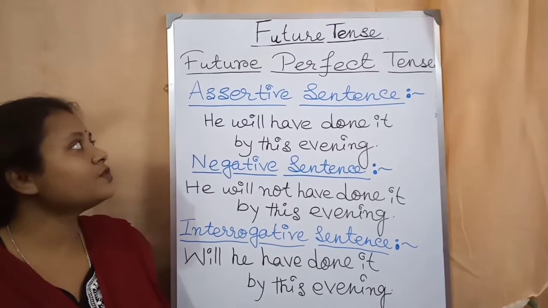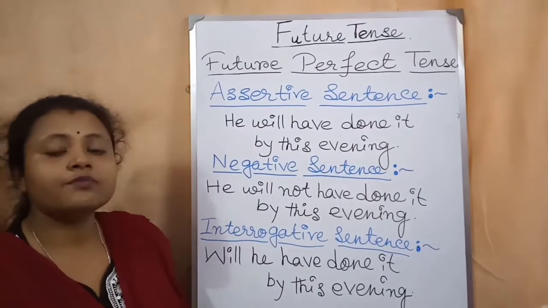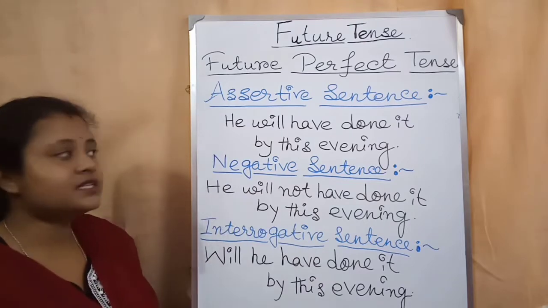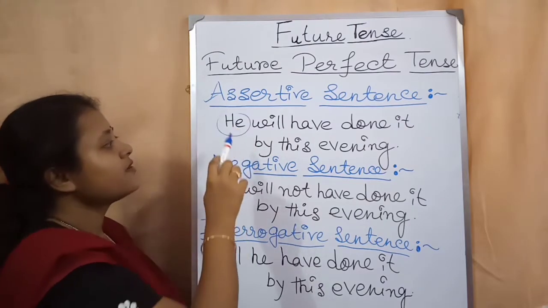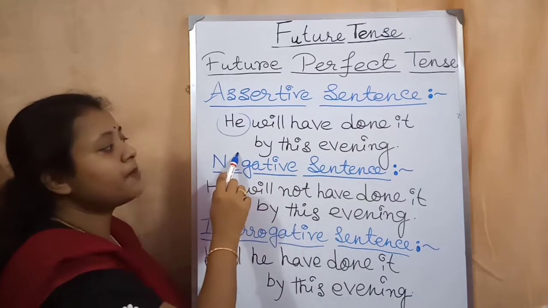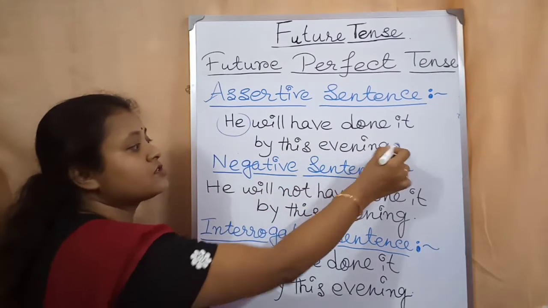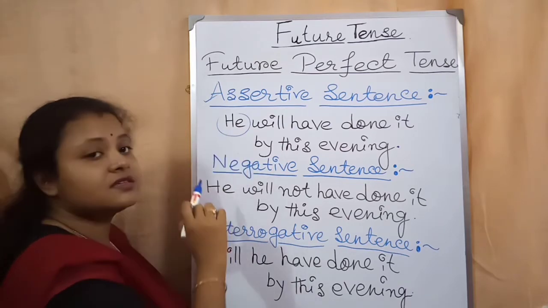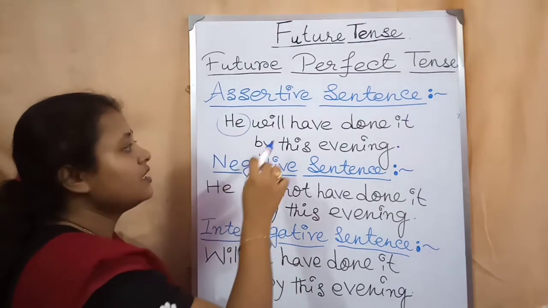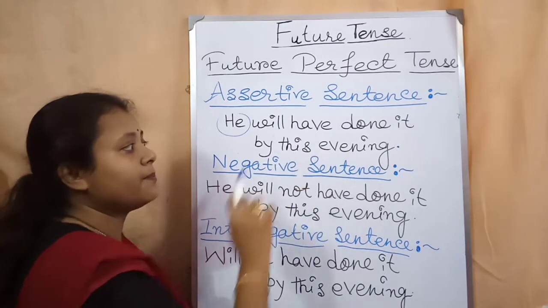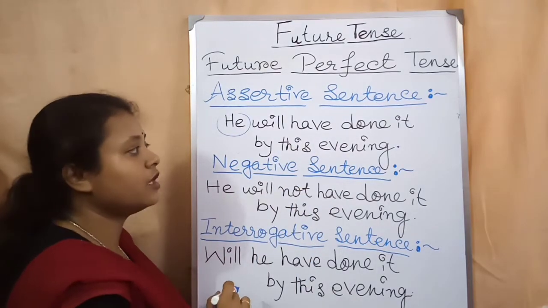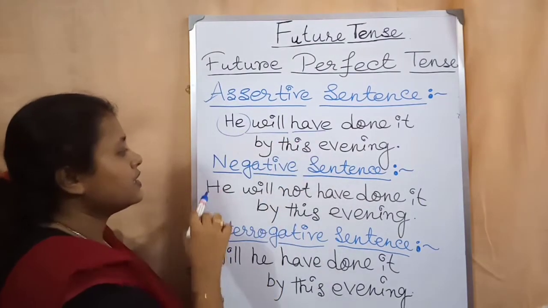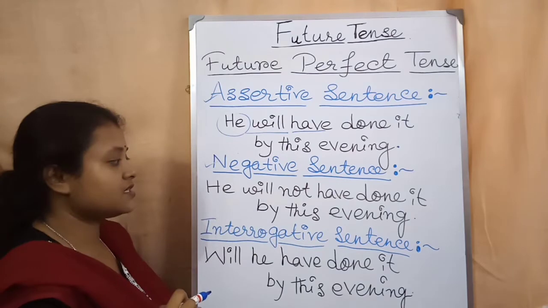Now let me give you some of the examples from future perfect tense. In assertive sentence, how will you write? First, the subject, he will have done it by this evening. So this is an example. This is a sentence. So here he is a subject. After that will, after that have, then the past participle form of the main verb, then the rest of the sentence. Okay. Now come to the negative sentence.